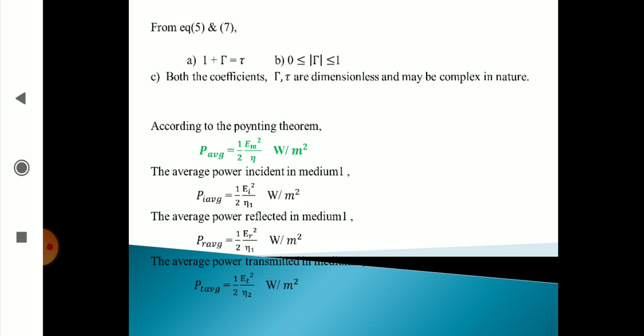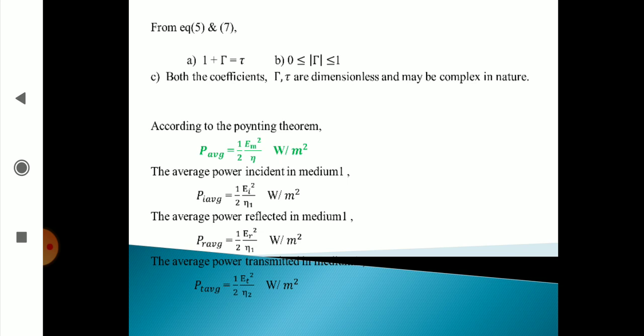The reflection coefficient and the transmission coefficient are related with some important relations. You see here A, B, C. These are some important conclusions we can say about this. What is A? 1 plus capital tau is equal to small tau. What is capital tau? Reflection coefficient. What is small tau? Transmission coefficient. That means 1 plus reflection coefficient is equal to transmission coefficient.